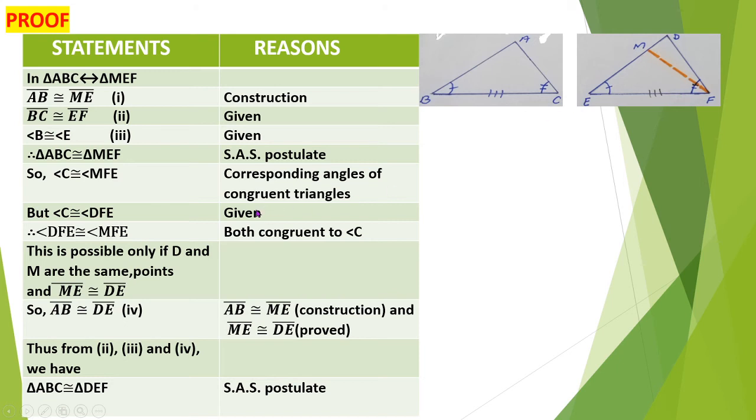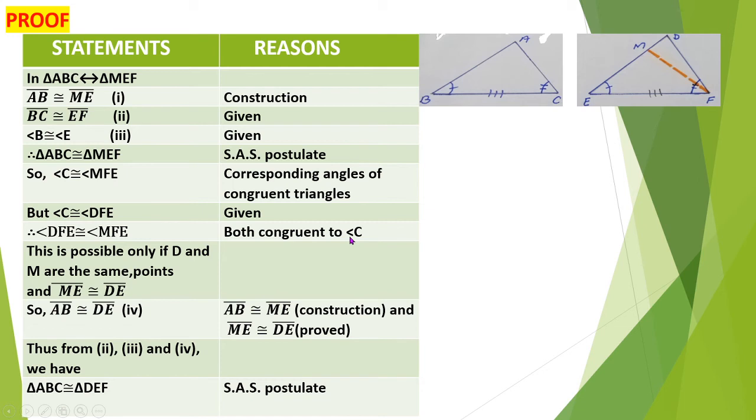If angle C is congruent to angle MFE and also to angle DFE, then these two angles will also be congruent. Therefore, angle DFE is congruent to angle MFE because both angles are congruent to angle C.